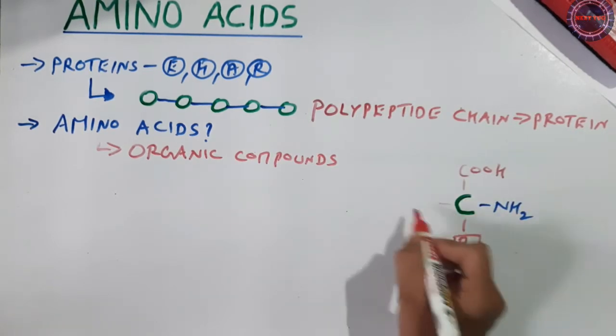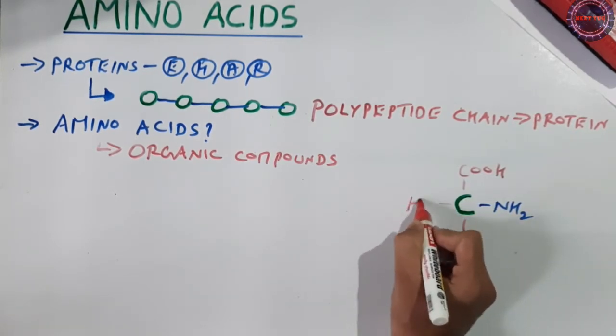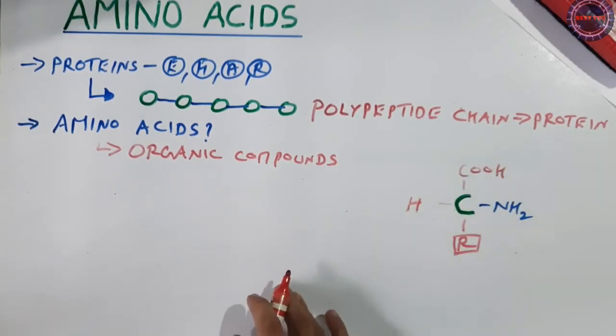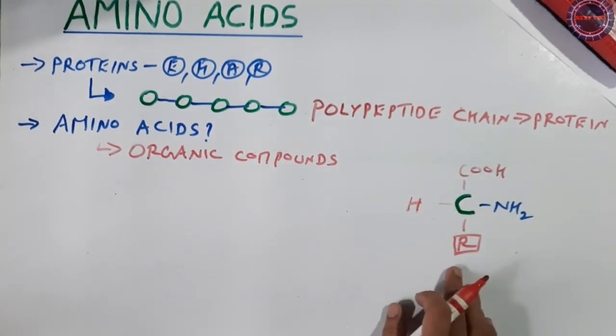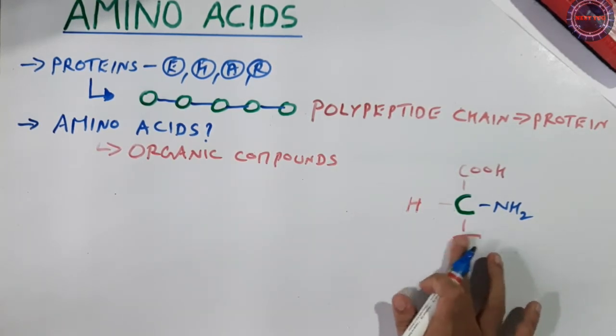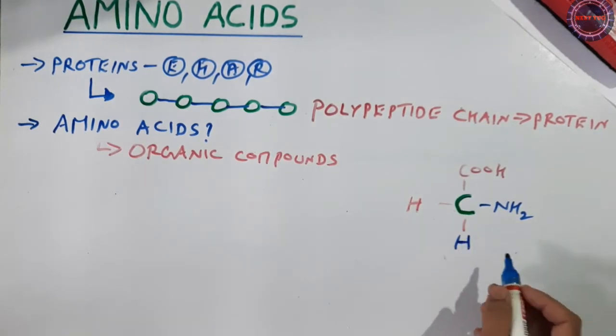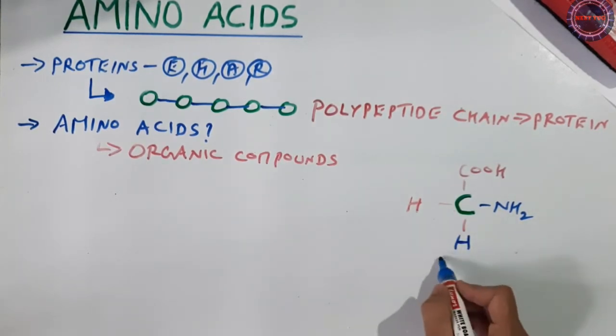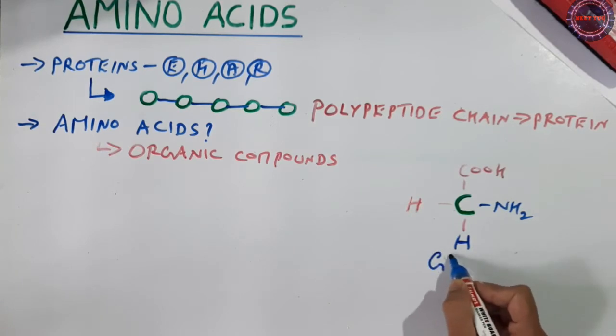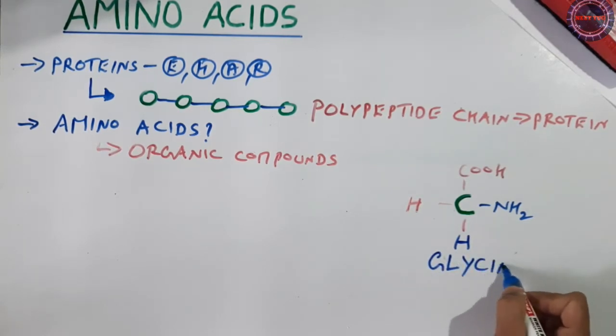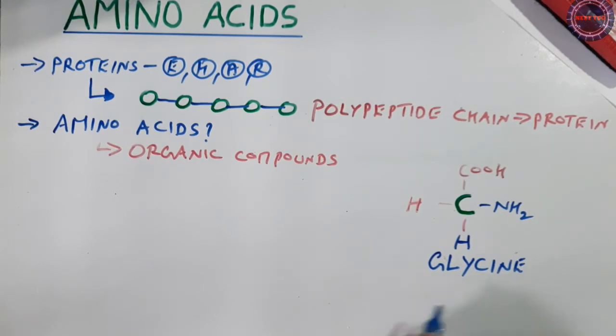Here you could see hydrogen. So this is the basic structure of amino acids. Now we have to understand, if we change this R to something like this, so the R group in this particular amino acid is now H, then it becomes the simplest amino acid, which is called glycine. So this is glycine. I just have to give you a very interesting thing about glycine.